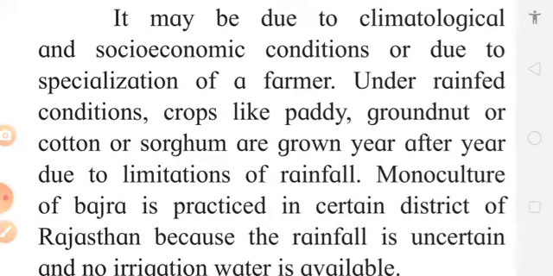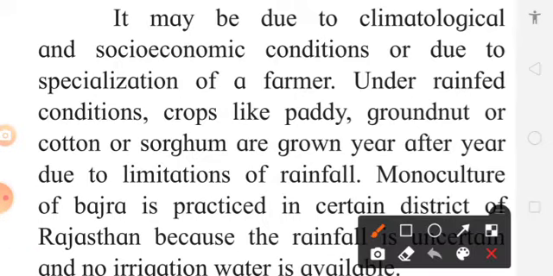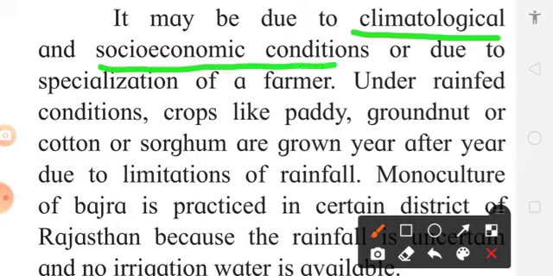Monoculture is actually not good for maintaining soil fertility, that we will see later on. But why is monoculture followed? This is because of the climatological factors, also because of socio-economic conditions and maybe because of specialization of a farmer.